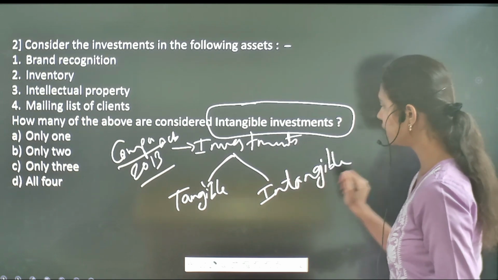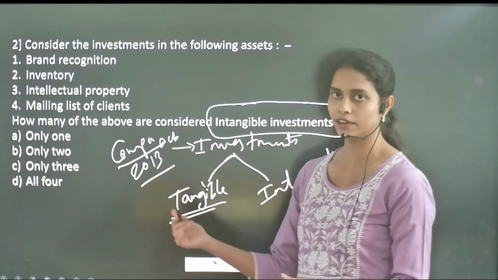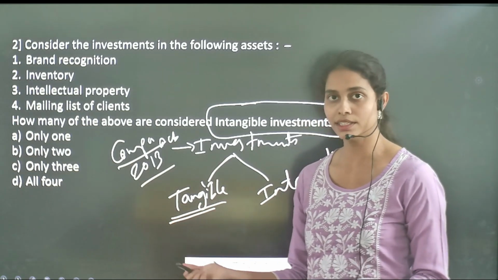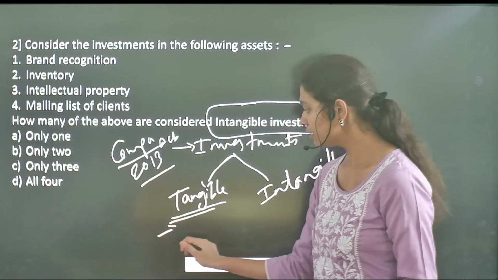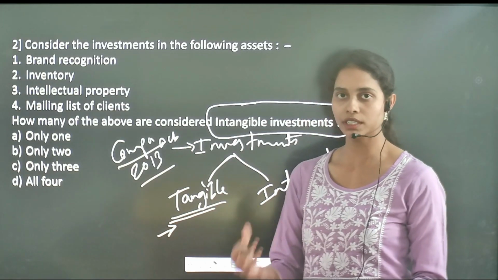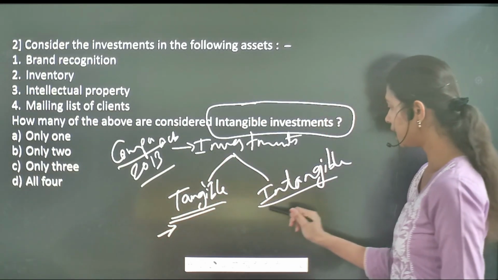Tangible assets are those assets which have a physical form, for example land, equipment, machinery, inventory. All those assets which have a physical form come under tangible assets investment. Whereas the intangible assets?